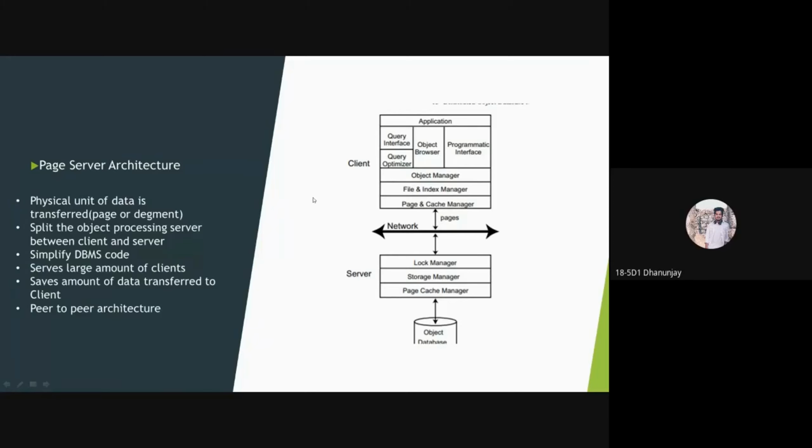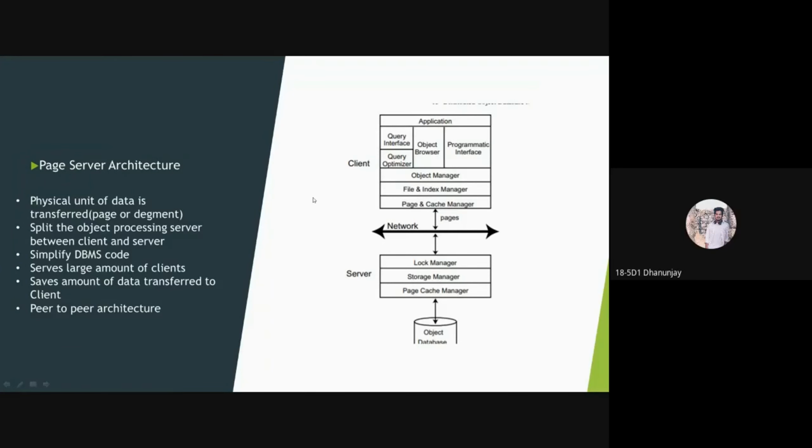The main advantage of page-based architecture is the potential to save the amount of data transferred to the client by filtering at the server side. And the distribution of execution between different machines must also be accommodated as the system moves towards peer-to-peer architecture.